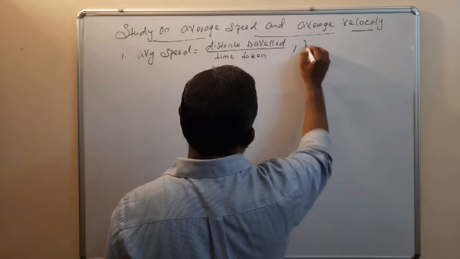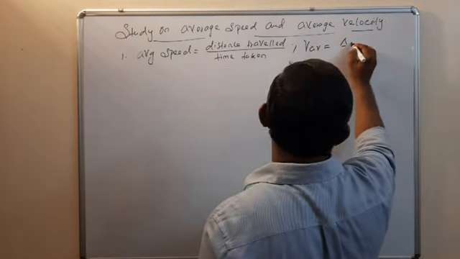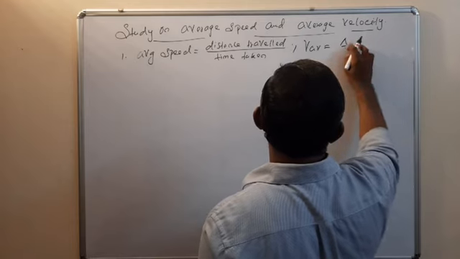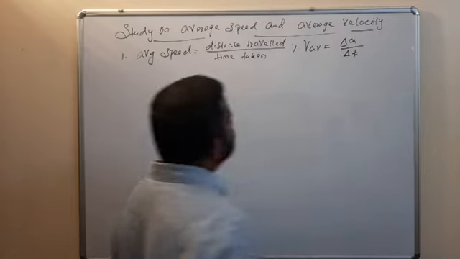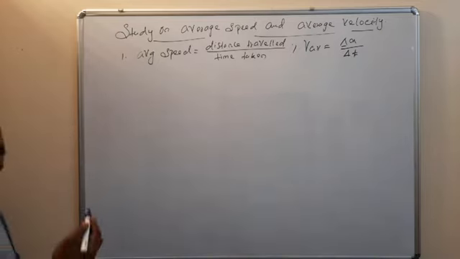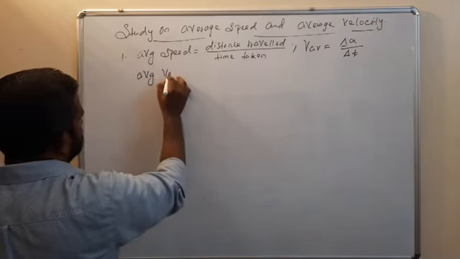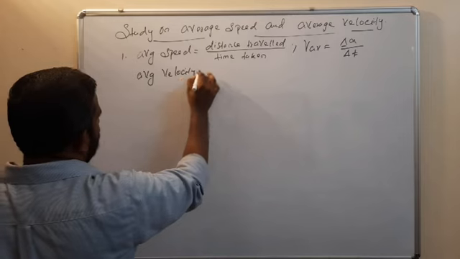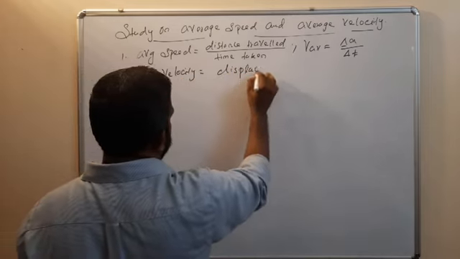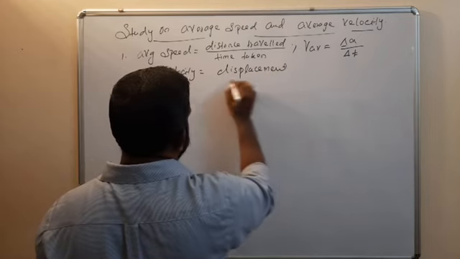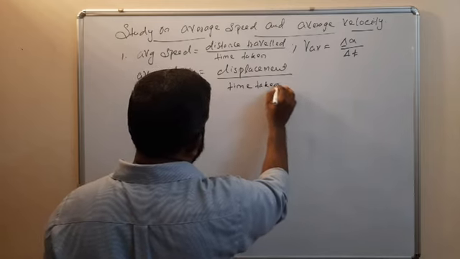So V_AV is equal to delta x by delta t. Average velocity is displacement by time taken.